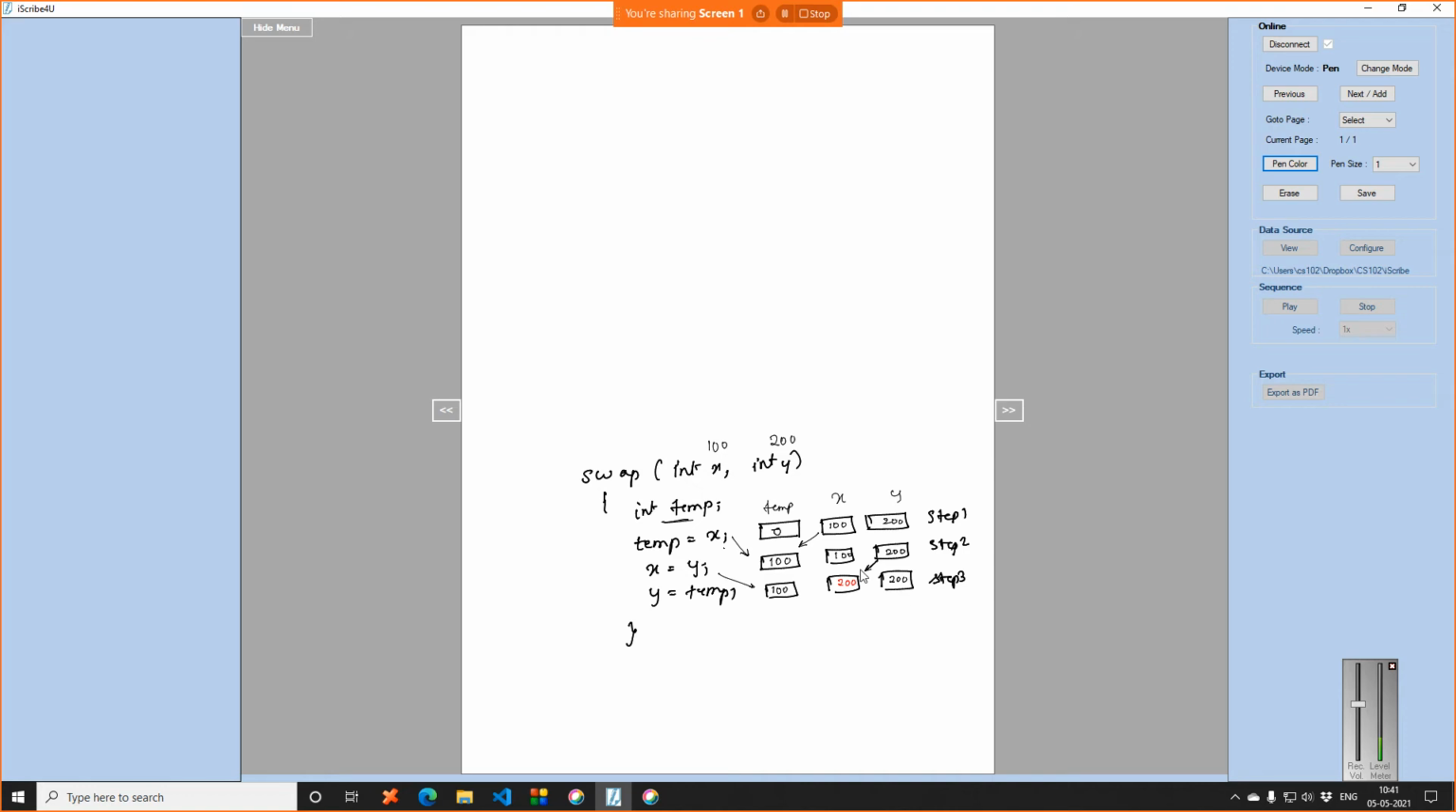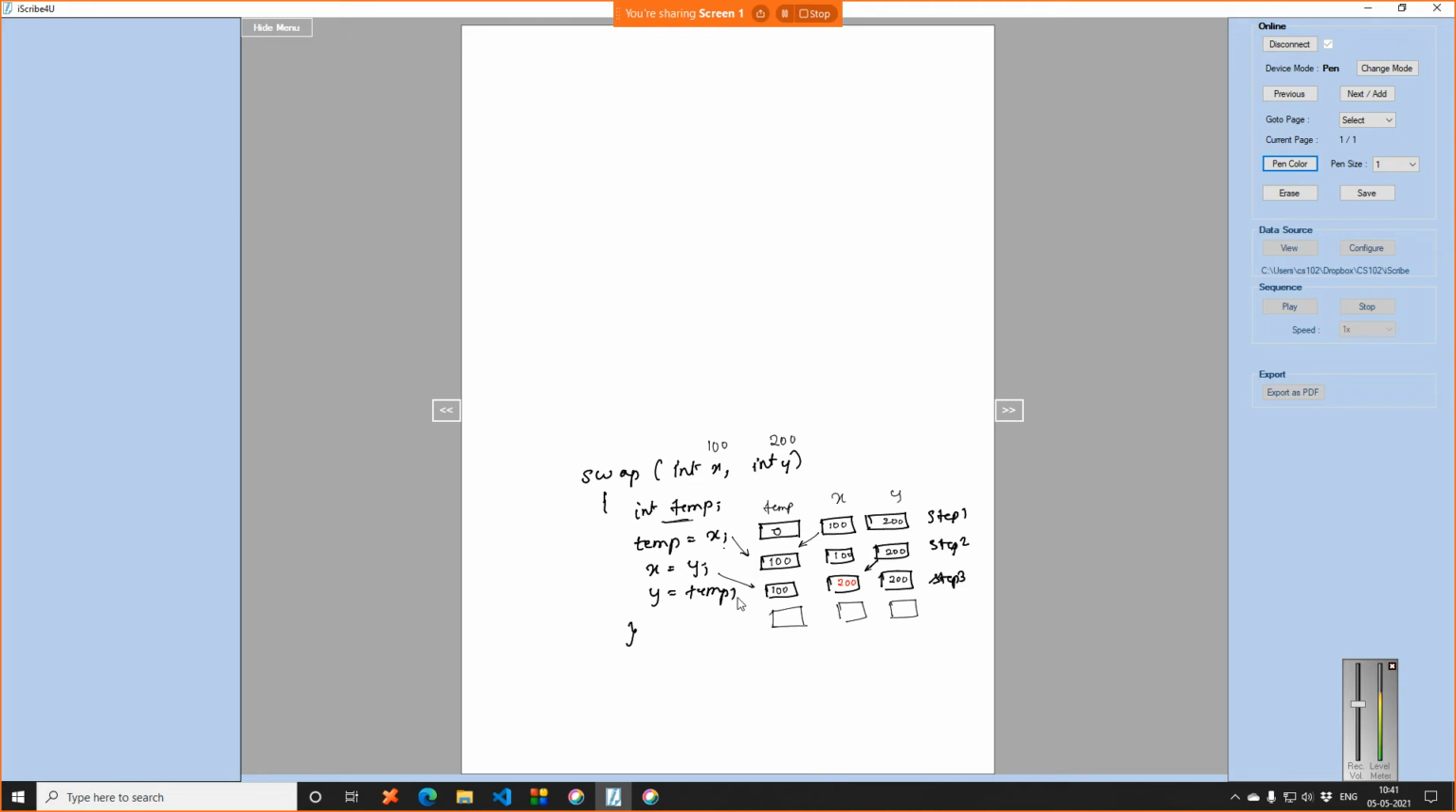Fine. Now what I needed was to swap the values. x is 200, that is okay. Initially x was 100, now x became 200, but now I need y to be 100. How can I make y equal to 100? I already have the value 100 in temp. So what I'm doing is y is equal to temp. Let me draw this again.